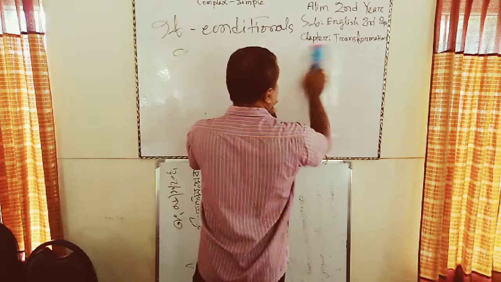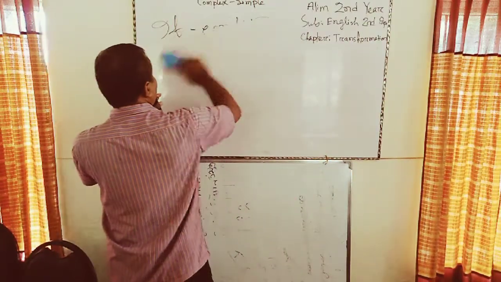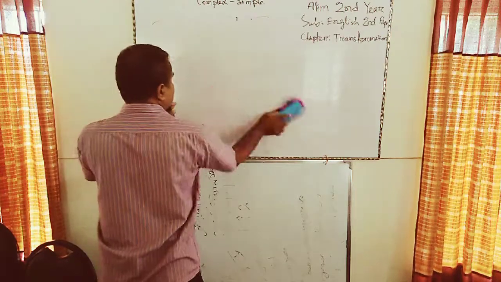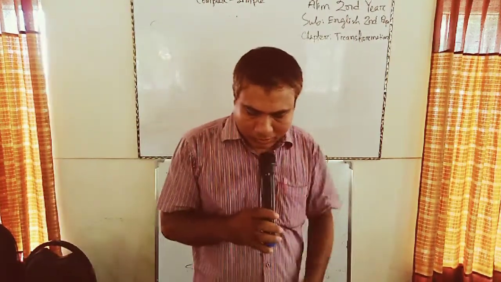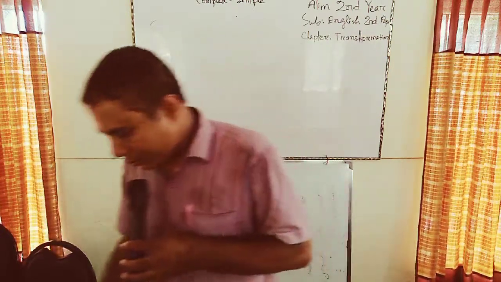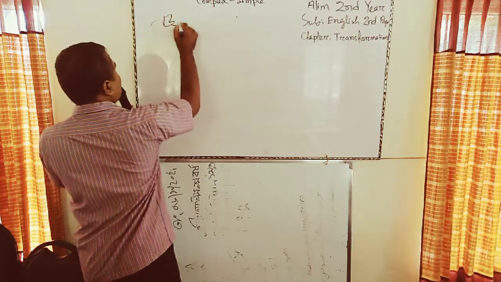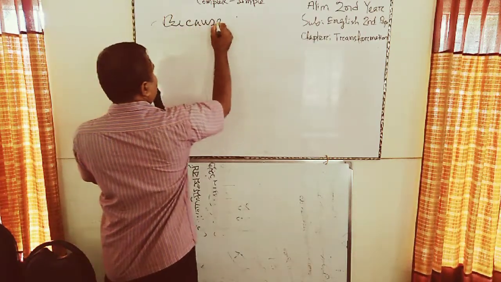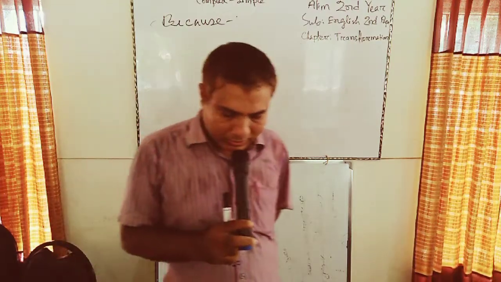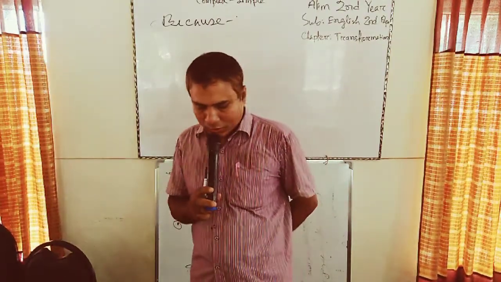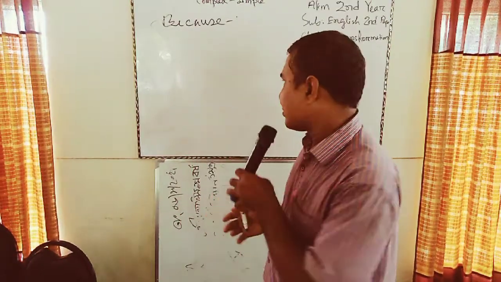We have discussed when, we have discussed if conditional, we have discussed since and as. Now we will see another one: because. If we see that because has been used in the complex sentence, these sentences will be made simple by using because of.